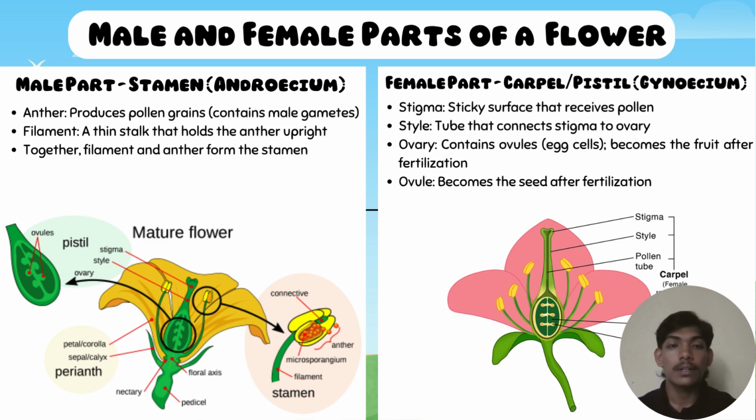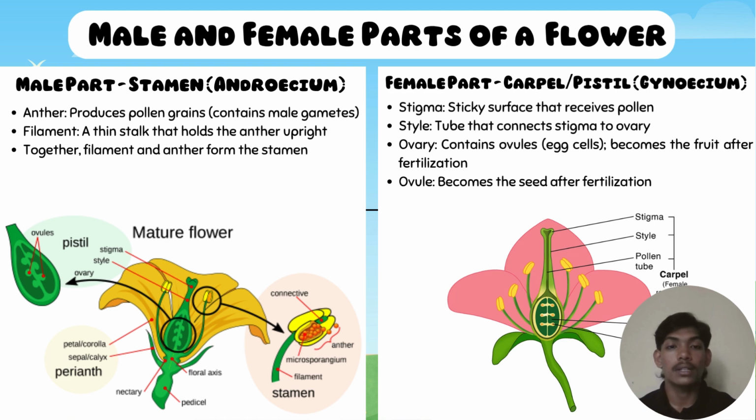Male and female parts of a flower. First, the male part, the stamen or androecium. In the diagram of a flower, we can see both the male and female reproductive parts. The male part shown on one side is called the stamen. It has two main components: the anther, which is the round top part that produces and holds the pollen grains, and the filament, which is a thin stalk that supports the anther.